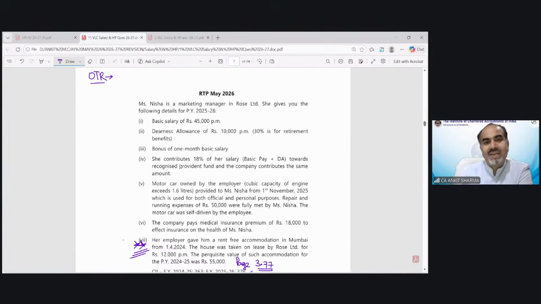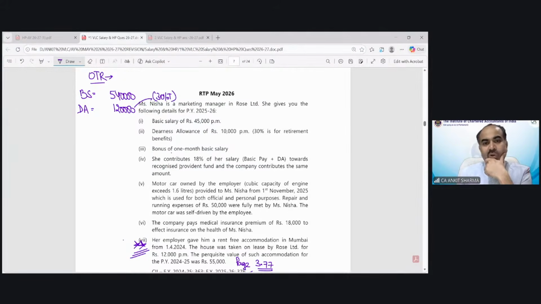So optional tax regime, first of all, basic salary, which would be 5,40,000 in this question. DA allowance, 10,000 per month, that means 1,20,000, out of which 30% is for terms of employment.